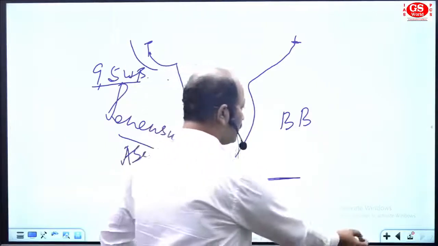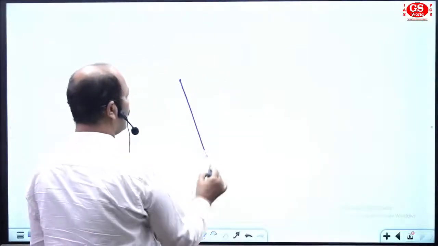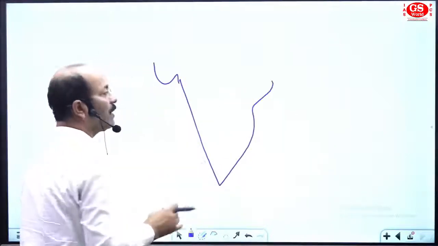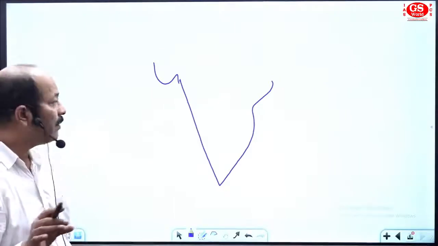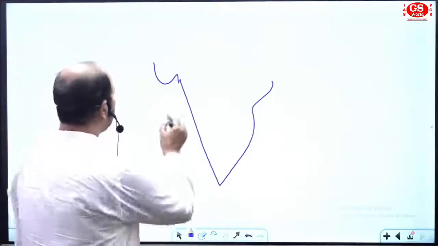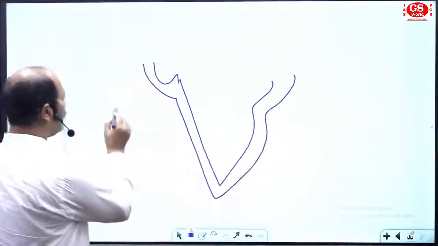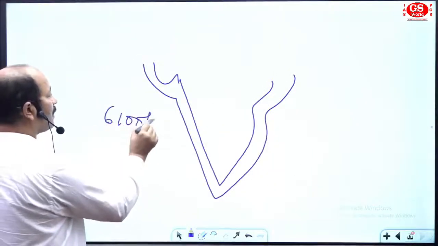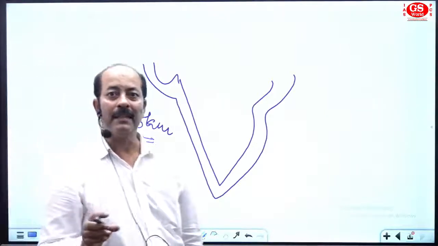Now I am going to the second section. Second section means we are going to discuss the location of India, in this sense that we can find the original name of coastal India. See, this is the area of the peninsula, and this area has 6,100 kilometers of coastal length as a part of peninsular India.